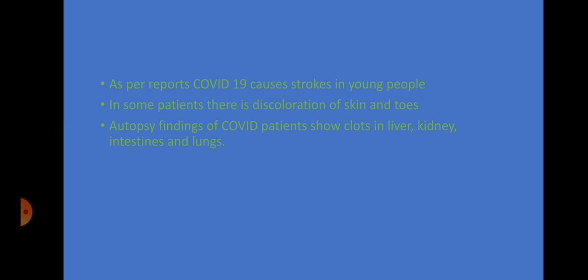As per reports, coronavirus disease causes strokes in young people, and in some patients there is discoloration of skin and toes. Autopsy findings of COVID-19 patients who have died show clots in liver, kidney, intestine, and lungs. Now, all these findings suggest that there is some evidence of clotting in blood vessels. Now, what leads to this clotting? It is related to endothelium or endothelial injury.